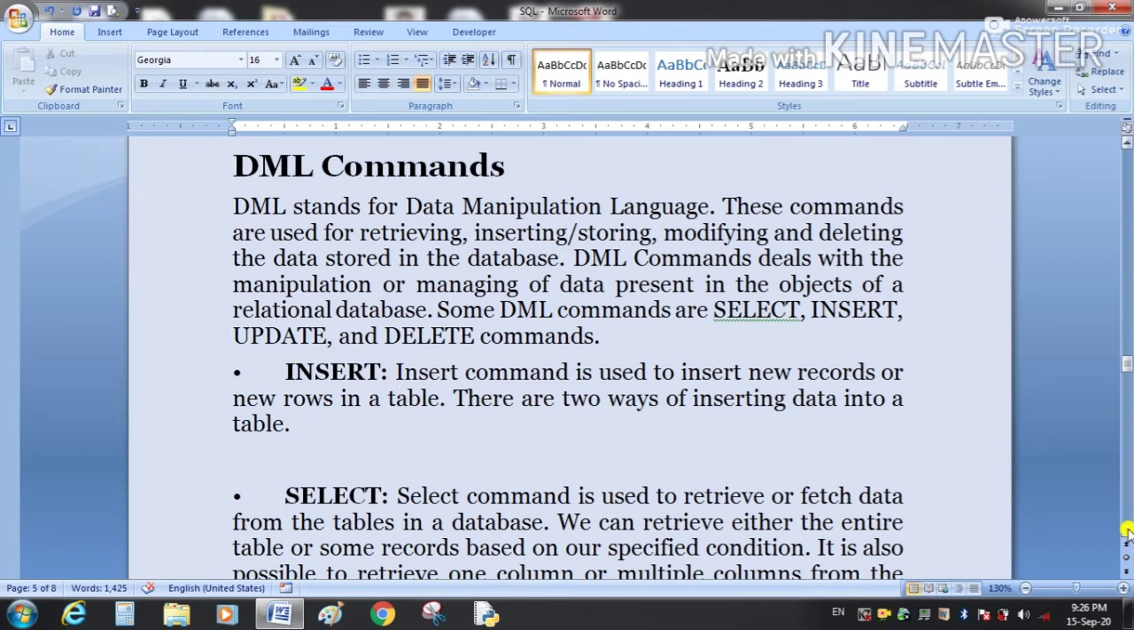Some DML commands are select, insert, update and delete. So the insert command is used to insert new records or new rows in a table.